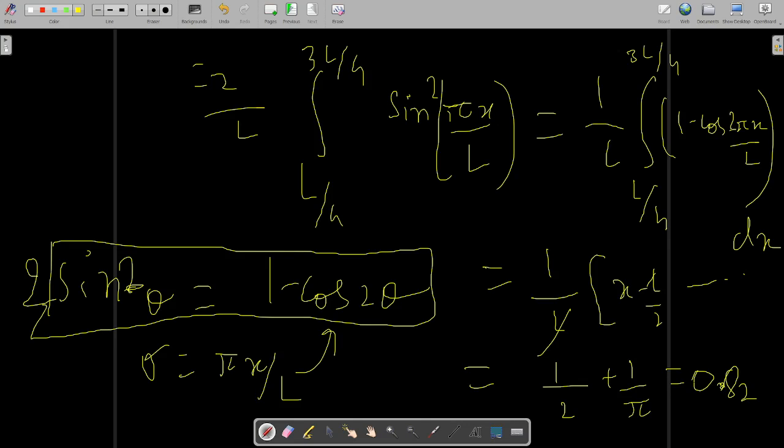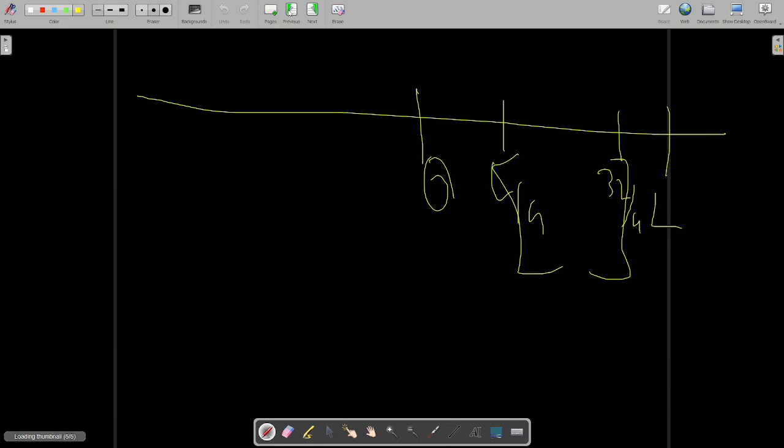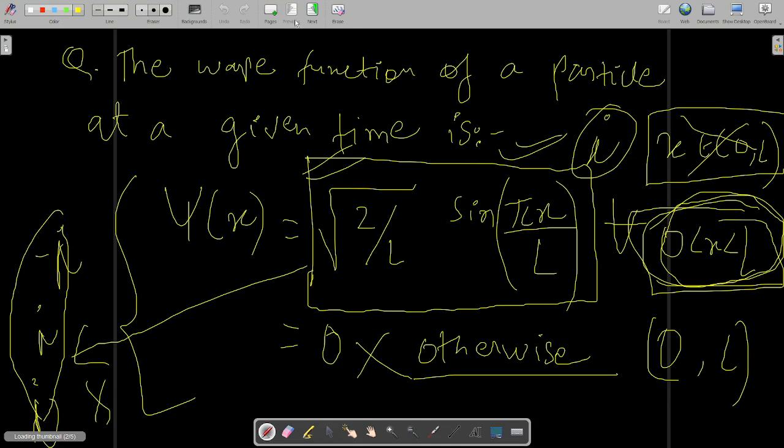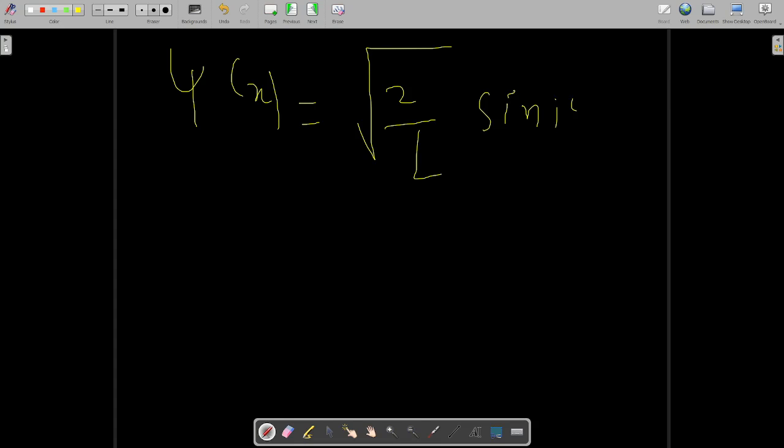Got it? Now I would like to discuss something over here. Our limit of x was L by 4 to 3L by 4, right? And this function, let me write again, this wave function psi of x has been defined like this: sin pi x over L for 0 to L, and 0 otherwise.